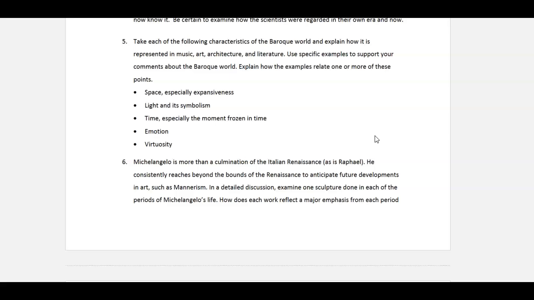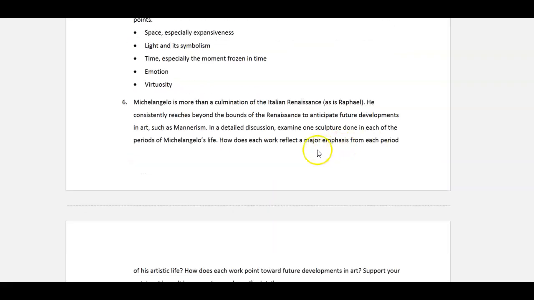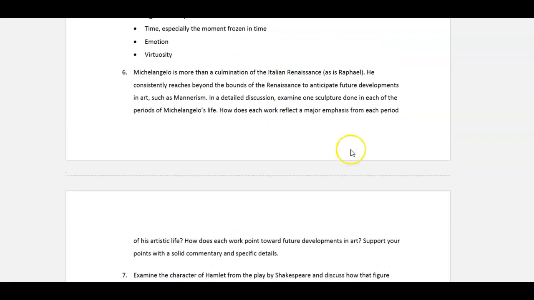For instance, as it says here, toward the end he was working with mannerism. Taking one sculpture from each of his periods, you can look at those and talk about how that work reflects, as it says here, a major emphasis from that period. How does it show future developments in art?